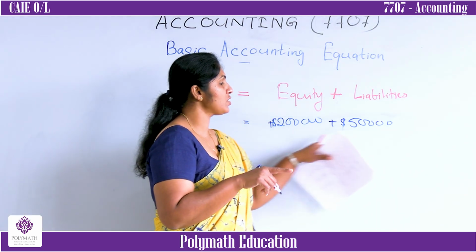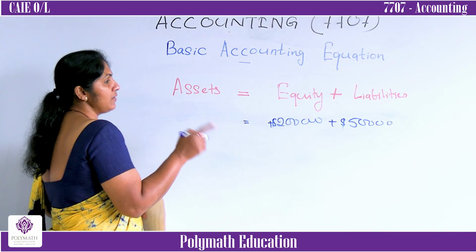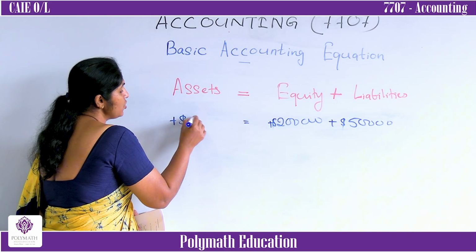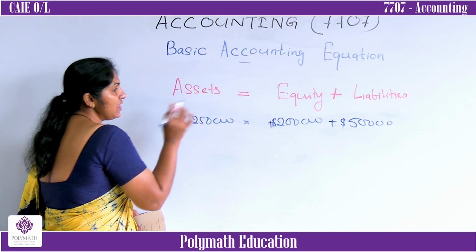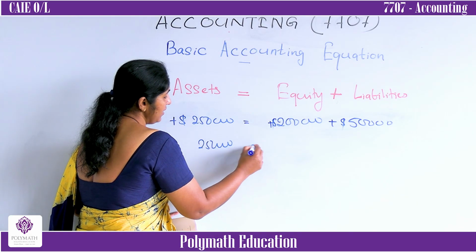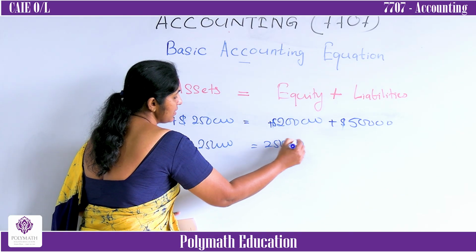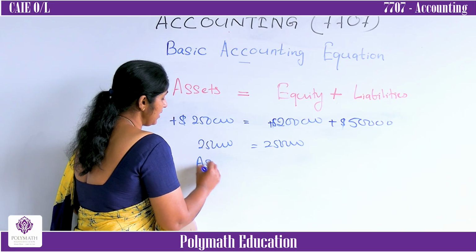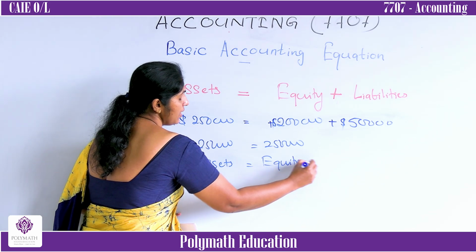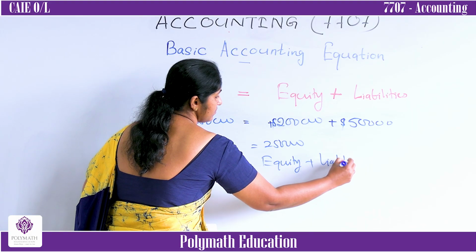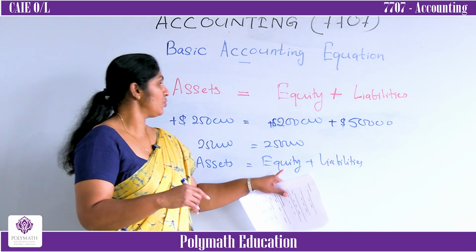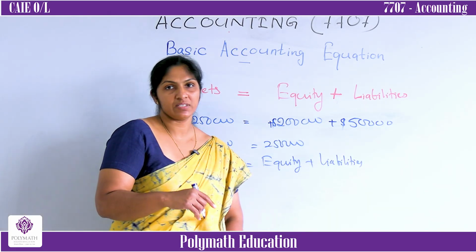You got resources from two sources, the owner and a third party. At the end of the day, altogether you have 250,000. In this situation, total assets are 250,000, and the contribution is 250,000. So assets equal equity plus liabilities. Why? Total assets of 250,000 are owned by the owner, 200,000, and the bank loan, 50,000.